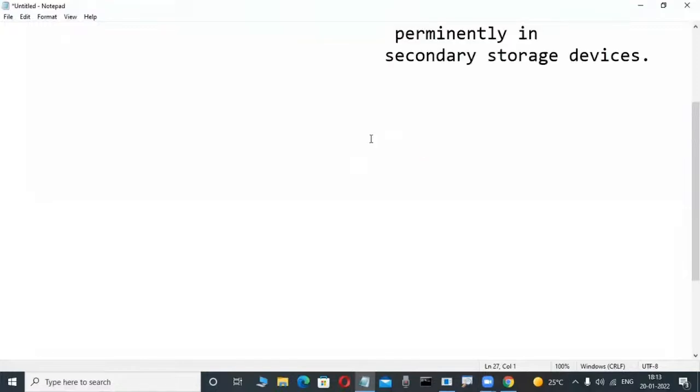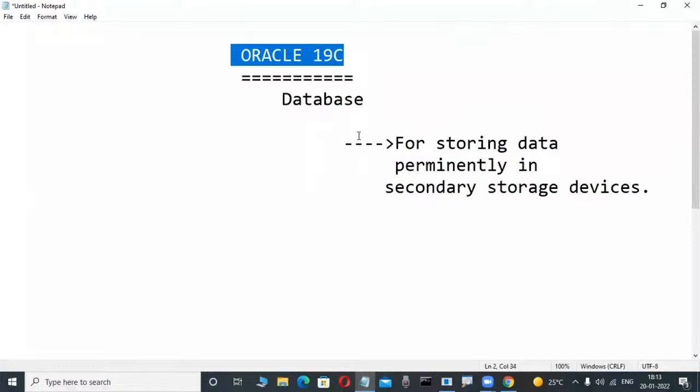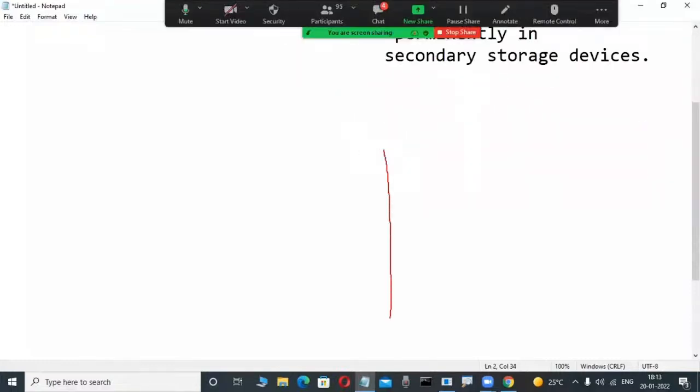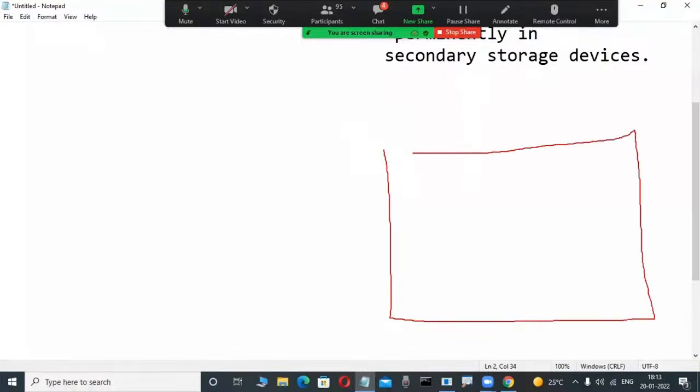Concentrate here, very important. Suppose I'm a first-time newcomer. How am I thinking? Maybe there is nothing to a database. Suppose I'm installing Oracle software, which is one of the database software. Whenever I install Oracle software into my system, automatically some place is created in the hard disk, and maybe this place is called a database.